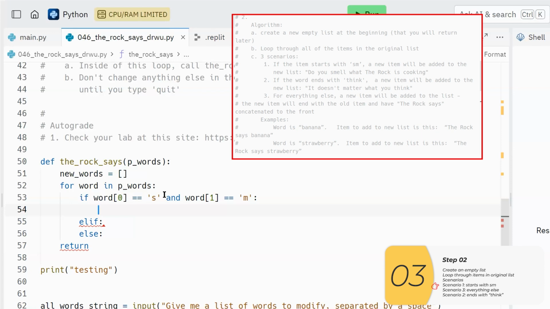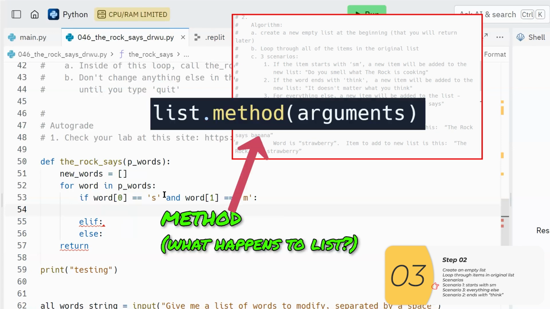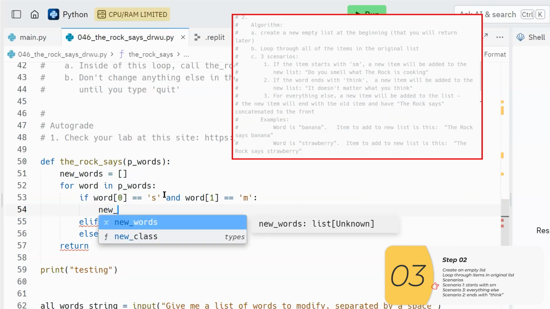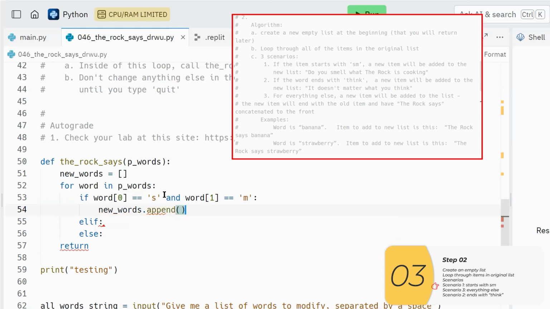And what does it want? It wants a new item to be appended to the new list. Do you smell what the rock is cooking? So how do we add items to lists? We use list methods, and the way that works is list.method. And the particular method we use is append. So the way it works is list.append. What's our list? New underscore words dot append. And what are we adding to it? Do you smell what the rock is cooking? And that is our if.